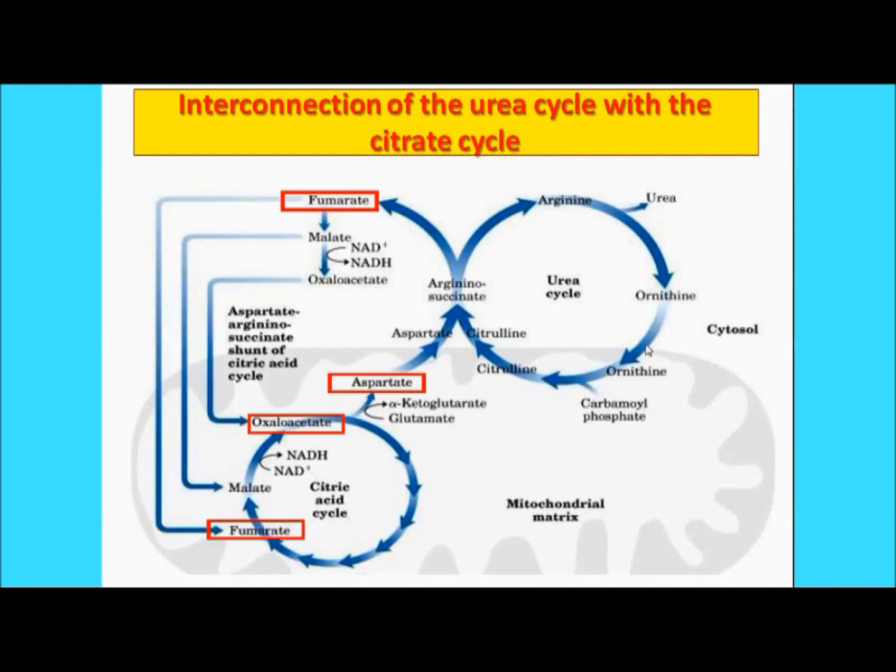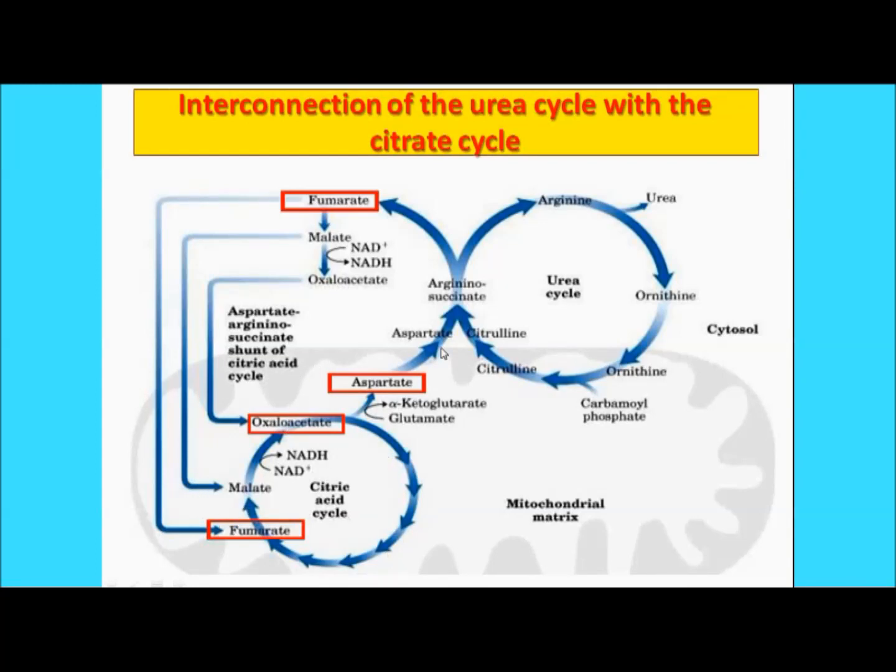This ornithine will enter again. Here we will get the carbamoyl phosphate, and this is the mitochondrial matrix actually. This part is the mitochondrial matrix, and similarly there is the other cycle associated with this, that is the TCA cycle. Here you can see the citric acid cycle. Here you can see this arginosuccinate can form the fumarate. The fumarate will get converted into malate, into oxaloacetate. As we all know, we have already studied this cycle. So this fumarate will get converted into malate, into oxaloacetate.